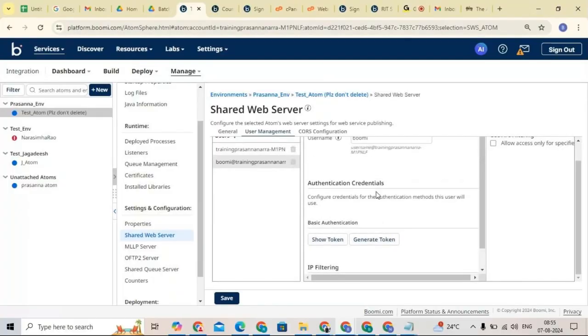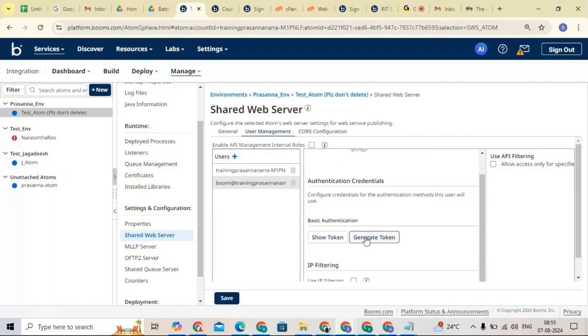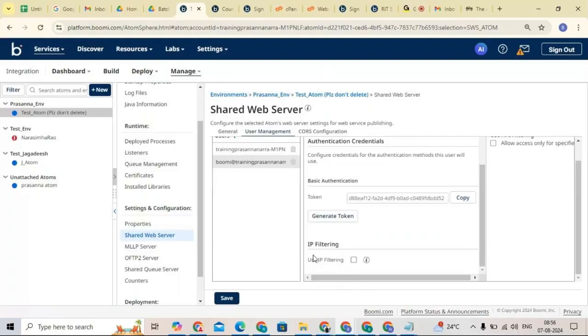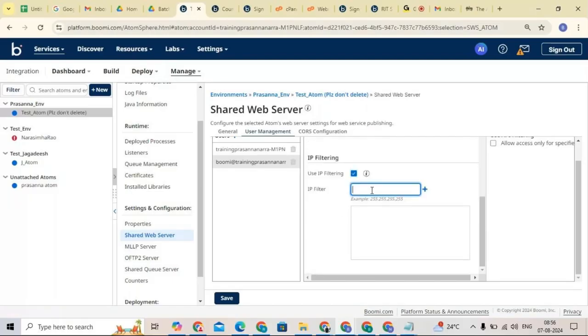Basic authentication is nothing but a username and password. So you can generate the token, and we can use this token as a password. Now you can see IP filtering. If you want, you can use IP filtering and give the particular IP address.